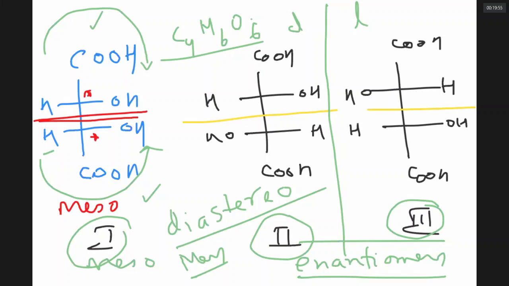A pair of compounds which are non-superimposable, which have object and image relationship, which have the same melting and boiling points, same chemical properties, but differ in the direction of rotation of plane polarized light, are called enantiomers. If a compound which has more than one chiral carbon is not showing any optical activity, it is called meso. It is supposed to have a plane of symmetry. That's it.